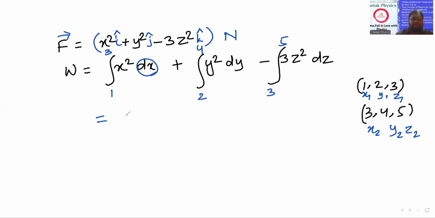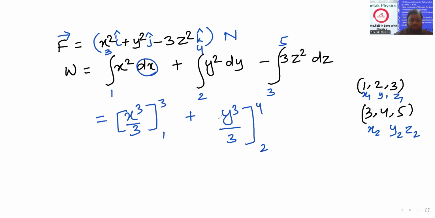Now it is very easy to calculate: x cube by 3 with limit 1 to 3, plus y cube by 3 with limit 2 to 4, minus 3z cube by 3 with limit 3 to 5. So we have to calculate this much work.